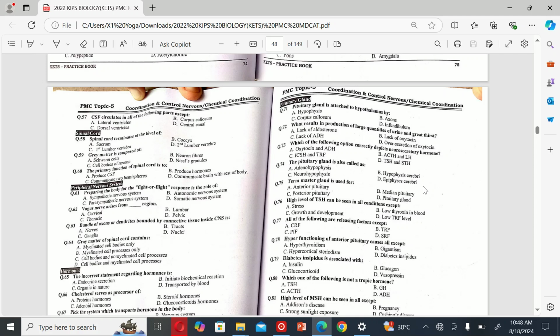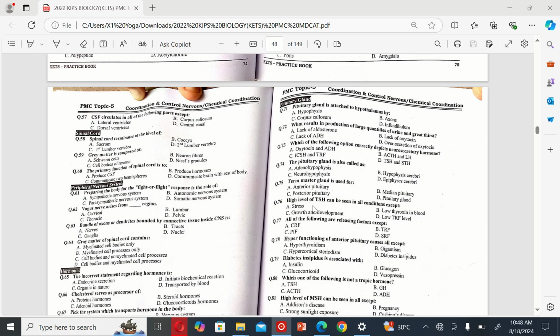The next MCQ is: master gland is used for A. Anterior pituitary, B. Median pituitary, C. Posterior pituitary. Sorry, A is the correct option, anterior pituitary.